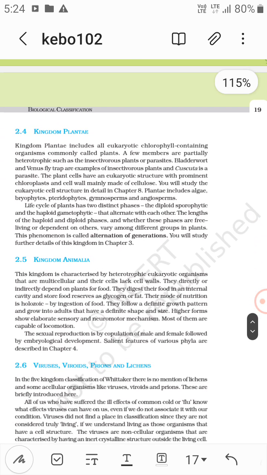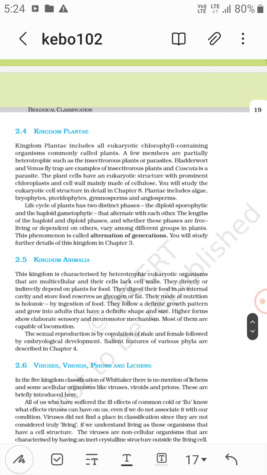Now the kingdom Plantae and kingdom Animalia. The kingdom Plantae includes all eukaryotic chlorophyll containing organisms commonly called plants. Partially heterotrophic insectivorous plants or parasites: bladderwort, Venus flytrap, these are insectivorous plants, and Cuscuta, parasitic plants.